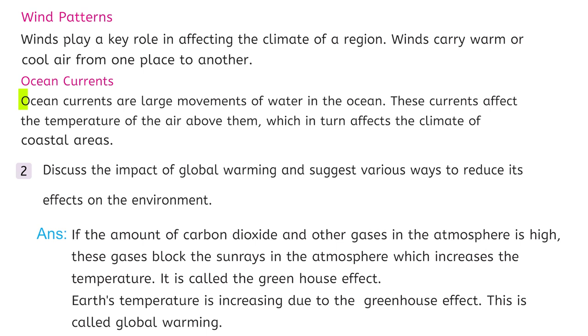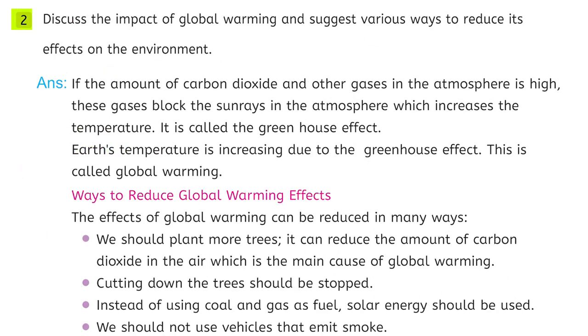Ocean currents. Ocean currents are large movements of water in the ocean. These currents affect the temperature of the air above them, which in turn affects the climate of coastal areas. Question number 2. Discuss the impact of global warming and suggest various ways to reduce its effects on the environment. Answer.